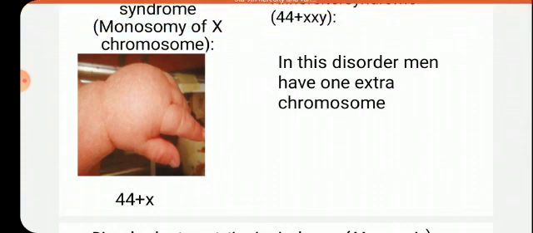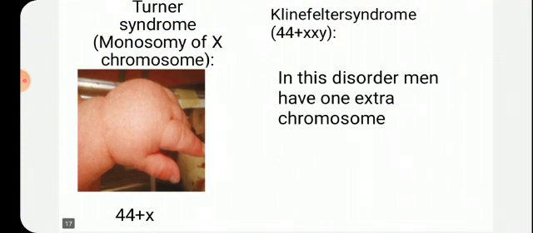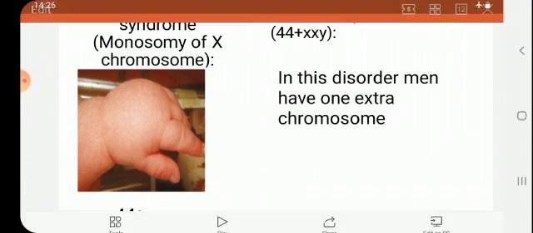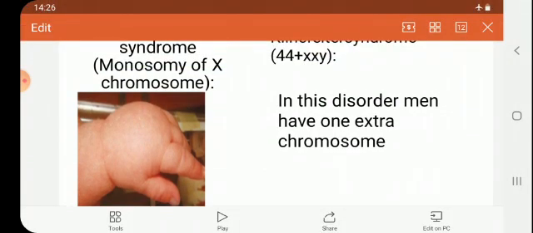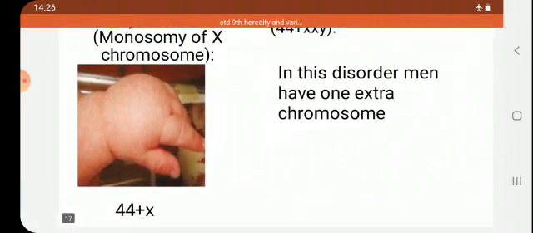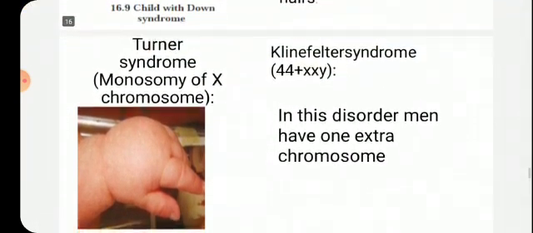Okay. So here what happens? The female suffering from Turner syndrome shows sterile characters. That is, she is unable to have children due to improper growth of the reproductive organs. In such cases, these women are considered to be sterile. They cannot produce young ones. The reproductive organs are not well developed. Okay, that is called Turner syndrome.